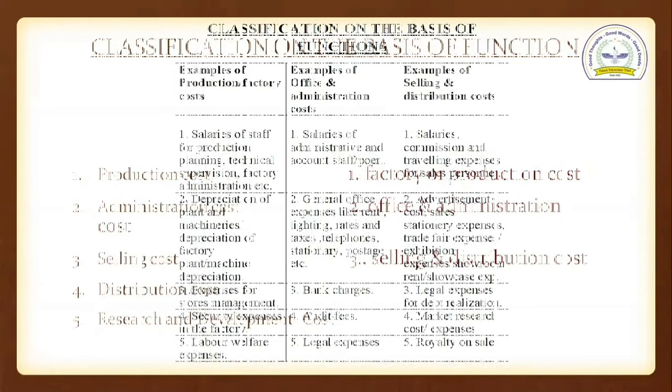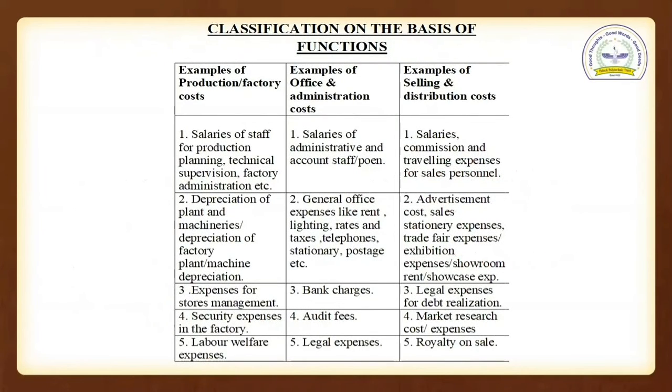Let's see the examples of production or factory cost. See, salaries of staff for production. The word production is related to factory, planning, technical supervision, factory administration, etc. So student, this is related to the factory, so this comes under the production and factory cost.